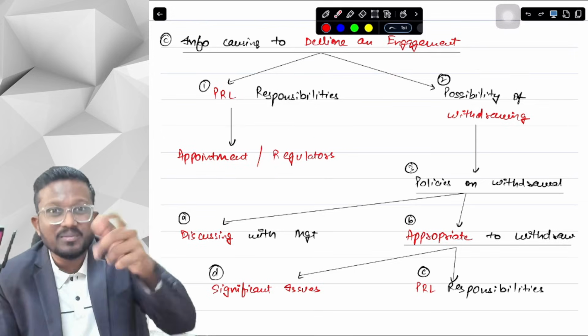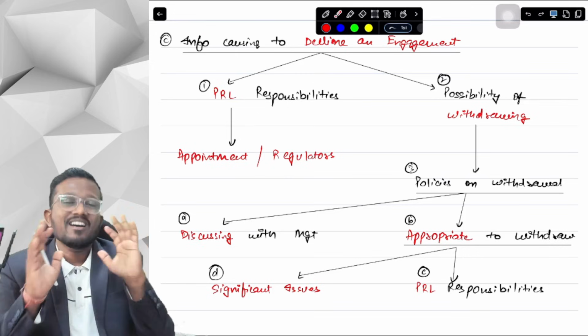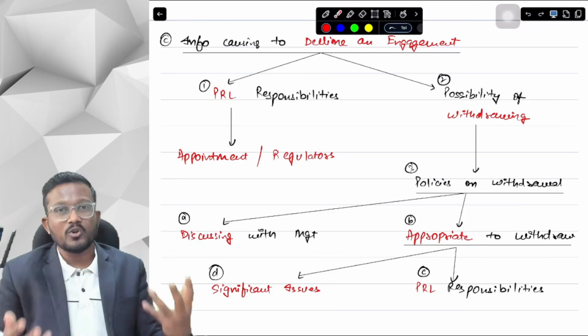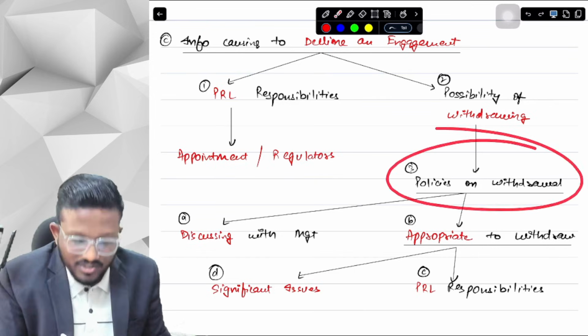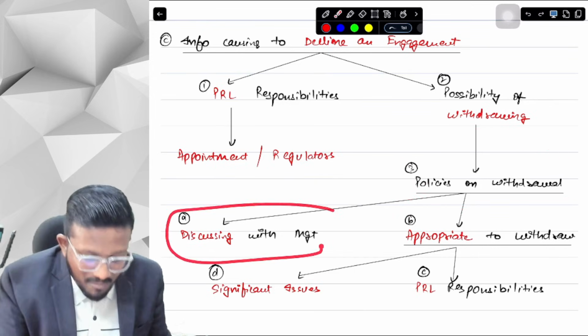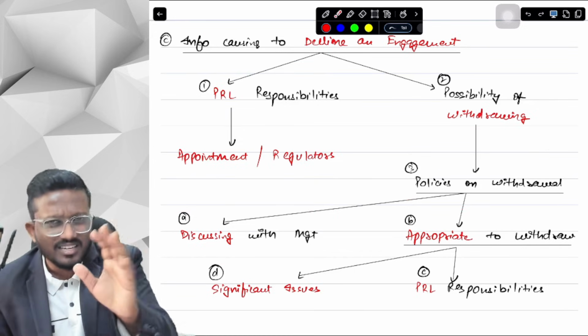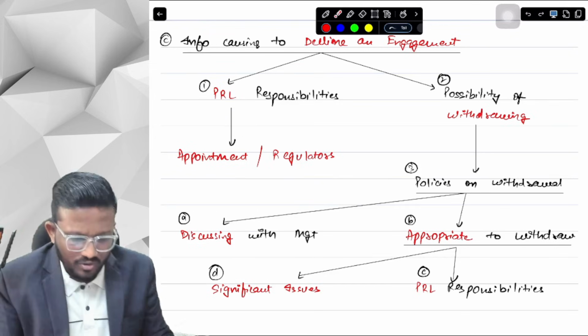And if there is a possibility of withdrawing, then we have to see policies on withdrawal, because we cannot just withdraw just like that. We have to maintain the decorum. Since we are auditors, we cannot just say, okay, I will not do your audit from now. We have to follow a process. So it is saying you need to see policies on withdrawal. First of all, you will discuss it with your management. Whenever we want to break up with our girlfriend or boyfriend, we first discuss, okay, these are the issues in you and this is the thing that is bothering me. So we have to discuss with the management.